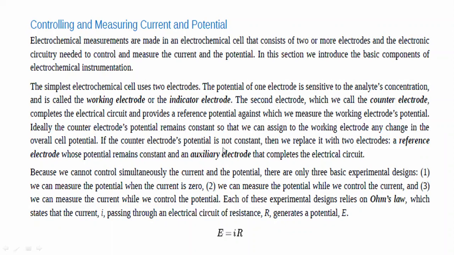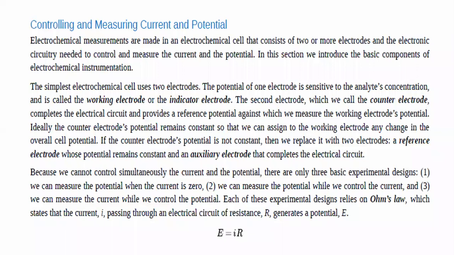If the counter electrode's potential is not constant, we can replace it with two electrodes: a reference electrode whose potential remains constant and an auxiliary electrode which completes the electrical circuit. So the first case is one in which we keep the counter electrode's potential constant.